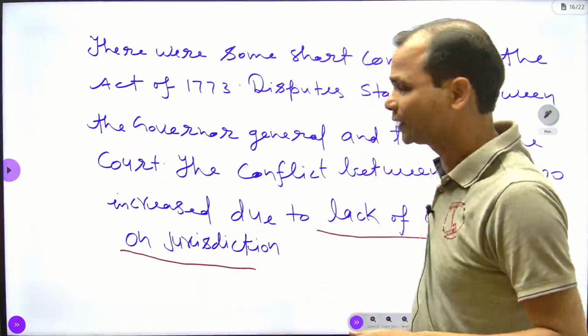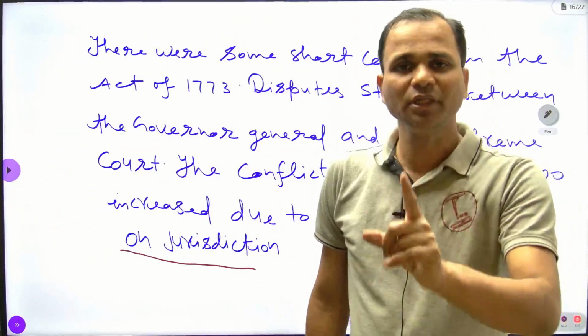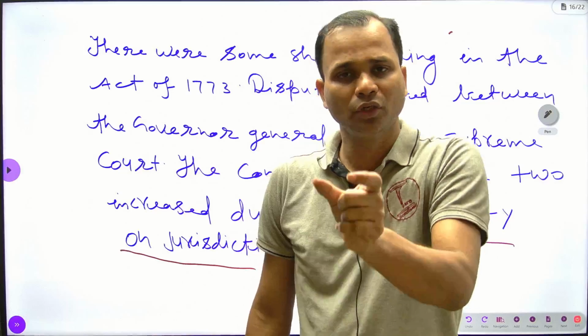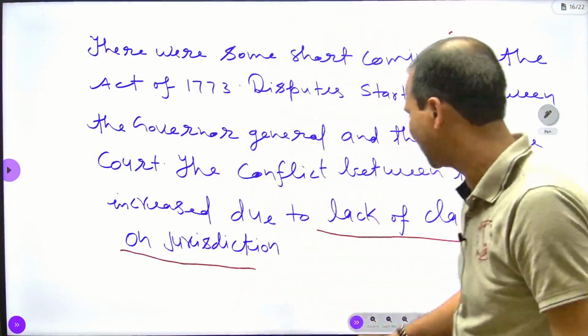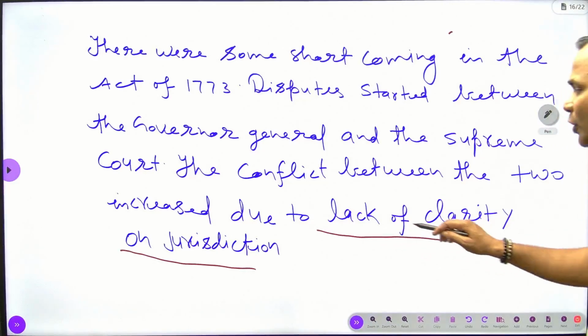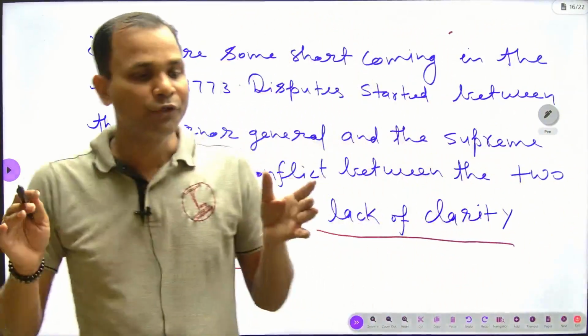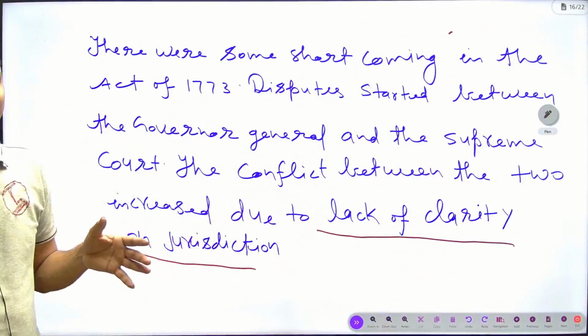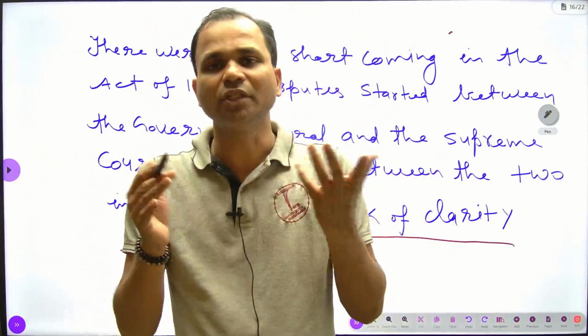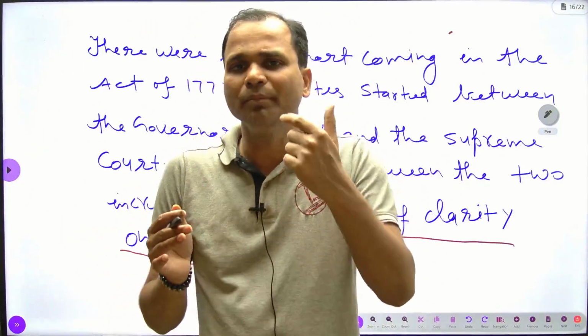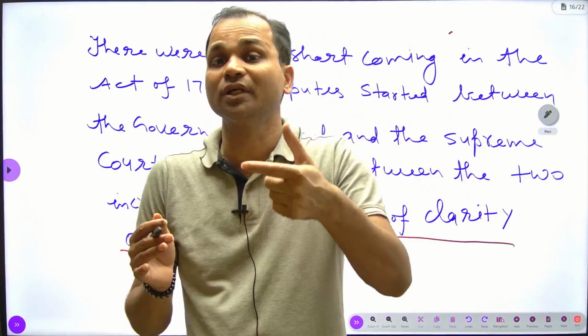In the whole lecture, the only thing that describes the cause of conflict between the Supreme Court and the Governor General is the lack of clarity of jurisdiction. Due to this lack of clarity, they started conflicting with each other. So I will make you understand clearly what kind of conflict started.